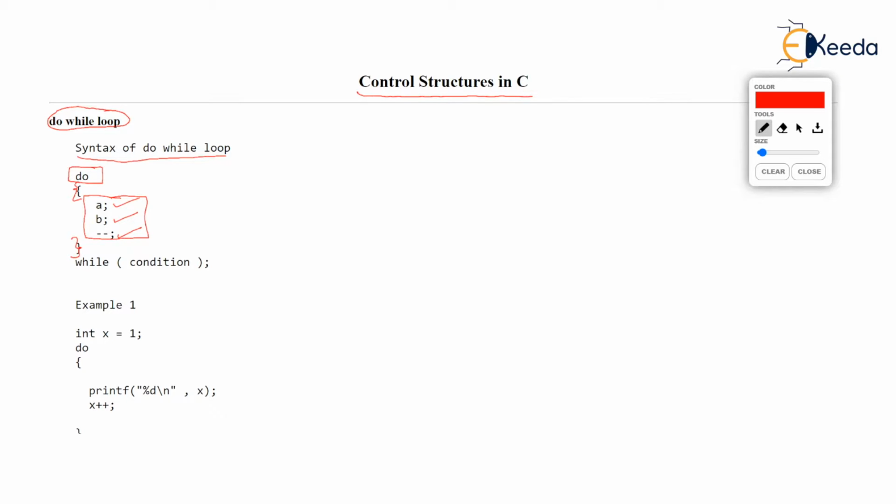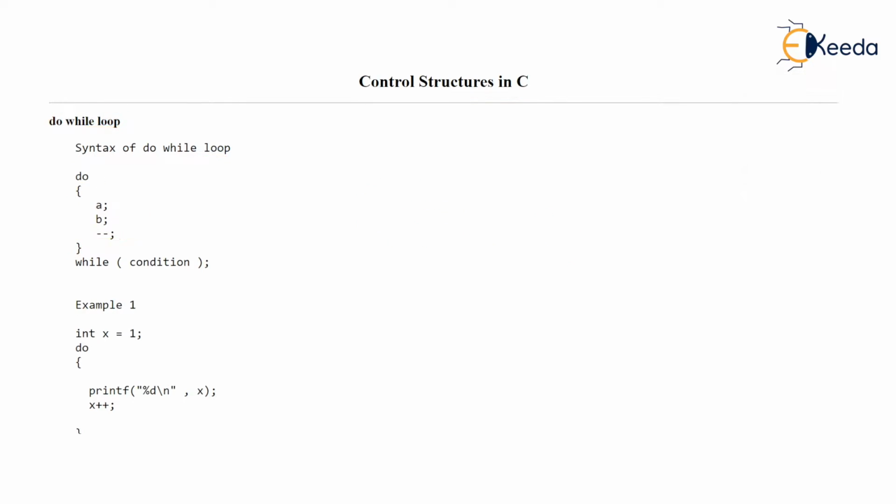Well, the same rule again. If do has to repeat only one line, then no need of braces actually. You can ignore these braces if there is only one line to be repeated. But I always have a habit of giving braces even if I want to repeat one line.